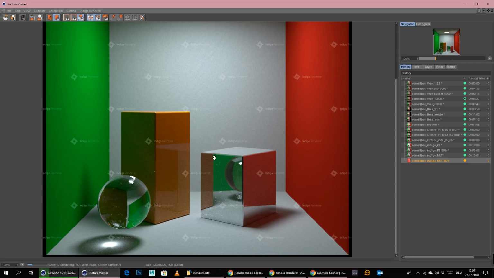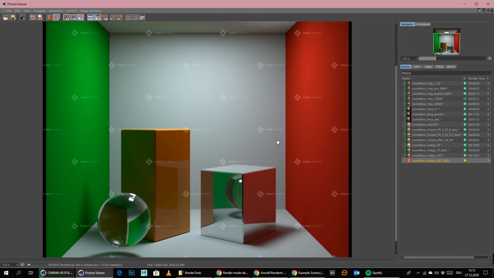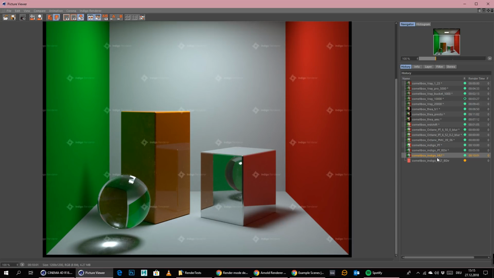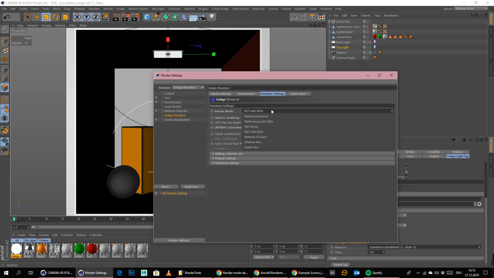And maybe when I see after 5 minutes that we're not getting rid of those fireflies whatsoever, then we'll just stop it after 5 minutes, because then it's impossible to get a clean image in a reasonable time. Okay, this is it after almost 10 minutes. So you can see we still have here a lot of fireflies going on here in the reflection. The rest of the fireflies is almost gone. So I think for now this is almost the best render method that we did test so far for this scene. So yeah, I will just simply stop that and we will go now with the last one.